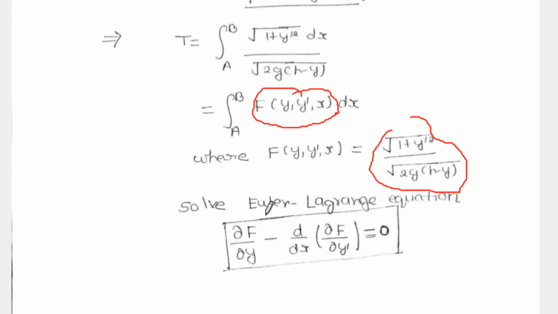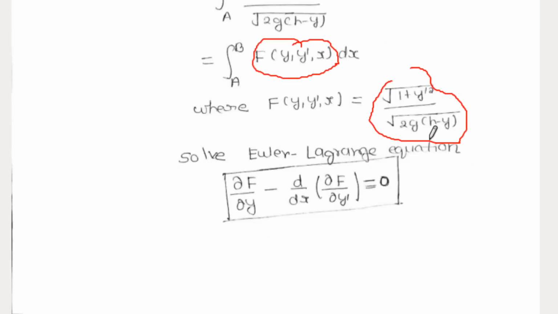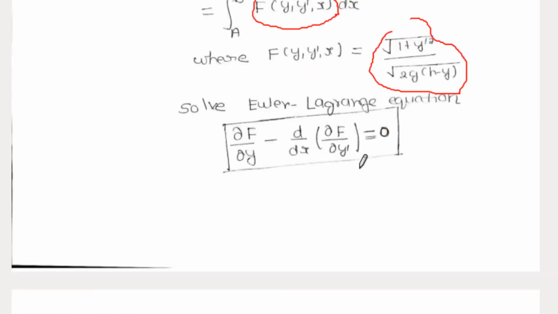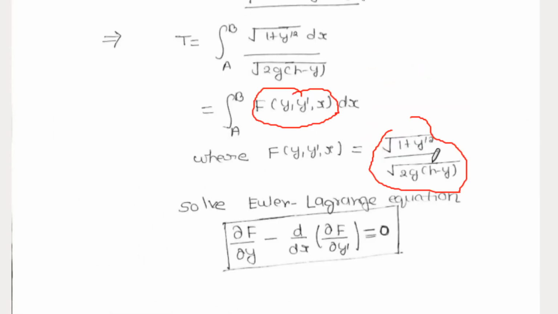The Euler-Lagrange equation is like this, where x is our variable, y is the generalized coordinate and y prime is the generalized derivative, right. So f is given, and we first have to find del f by del y.